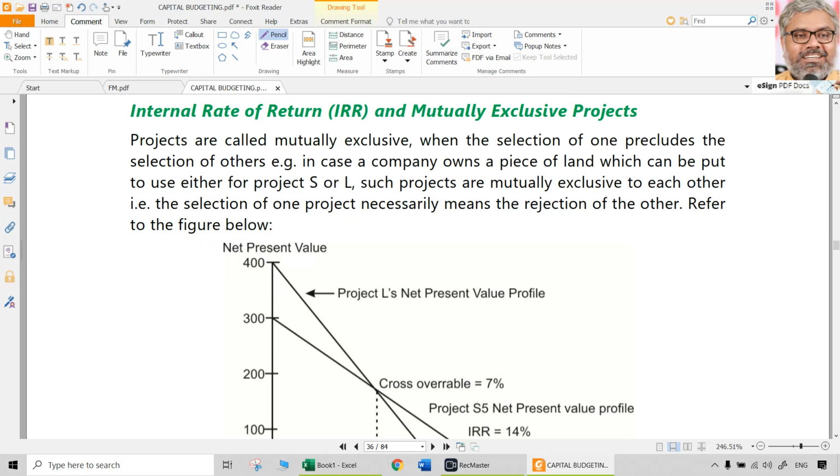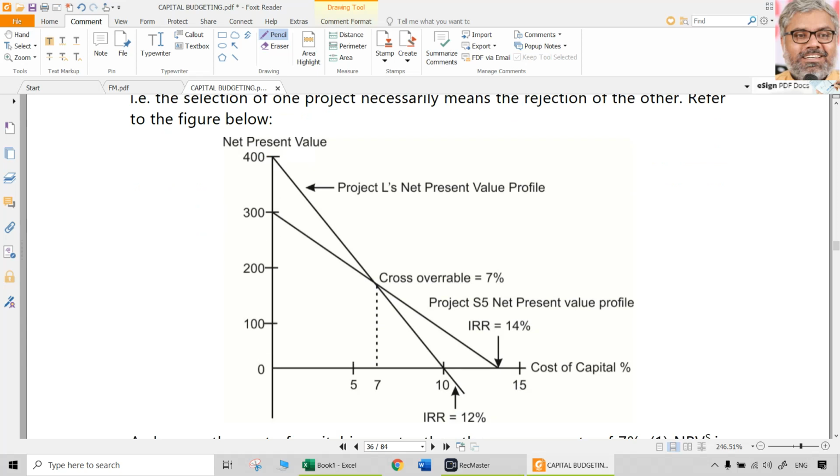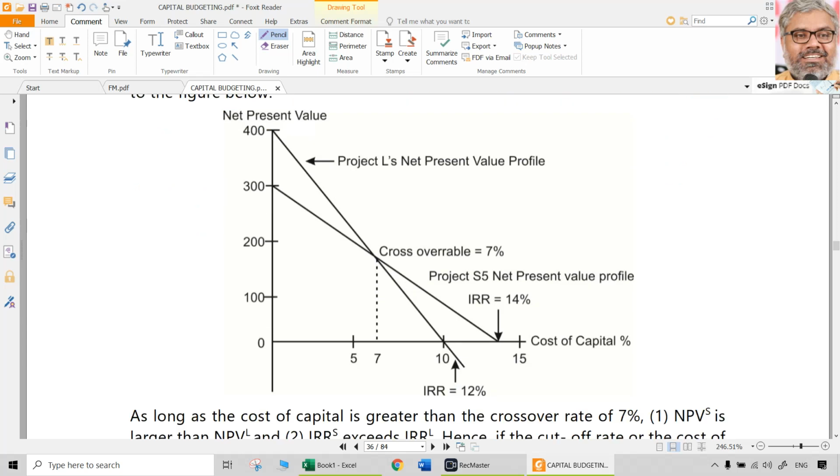Now, sometimes if the projects are mutually exclusive, then one project being accepted automatically means the rejection of the other project. Let us say there are two different projects here. One is project L and another one is project S. So project L is having an NPV profile like this. NPV is going to be like this at different discount rates. Of course, at 0, it will be highest. But anyway, 0 will not be there.